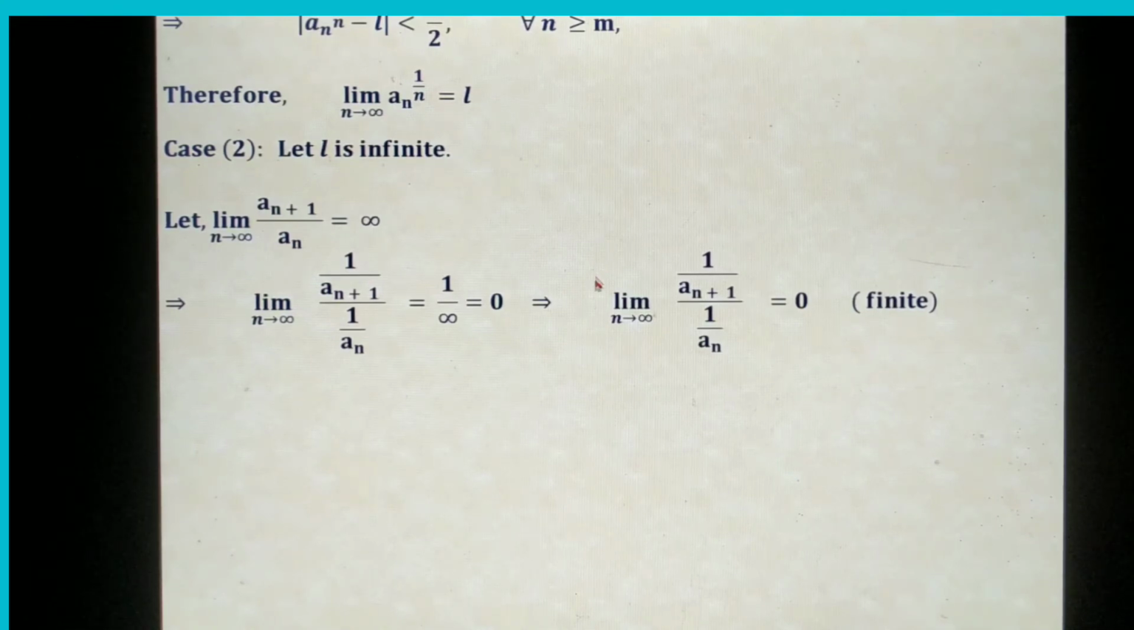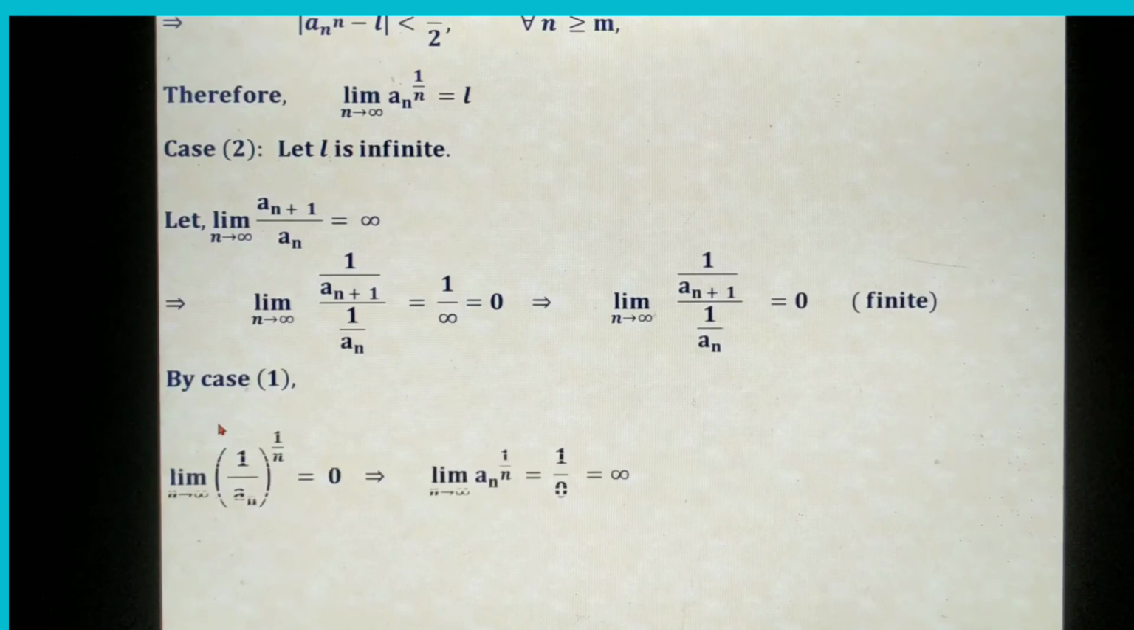We already proved the theorem in the finite case. If it is finite, then immediately the limit n tends to infinity of (1 by a_n) to the power 1 by n also becomes 0. It is by case 1. So, by case 1, limit n tends to infinity of 1 divided by a_n to the power 1 by n also becomes 0. Again convert it into reciprocals. 1 by a_n I change to a_n, and 0 is immediately changed to 1 by 0, that is infinity. So, we get that limit n tends to infinity a_n to the power 1 by n also becomes infinity.